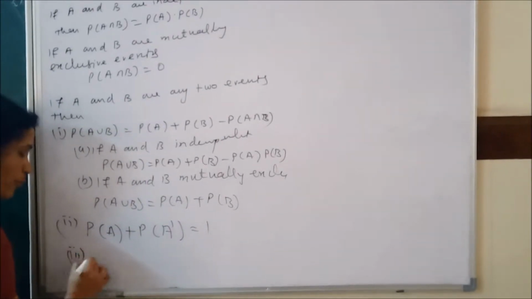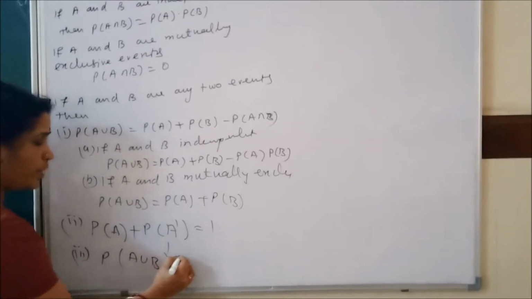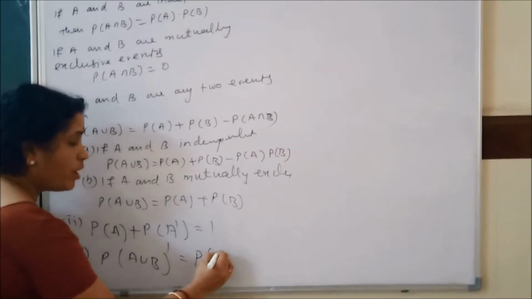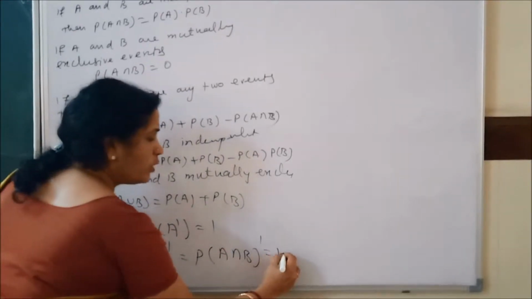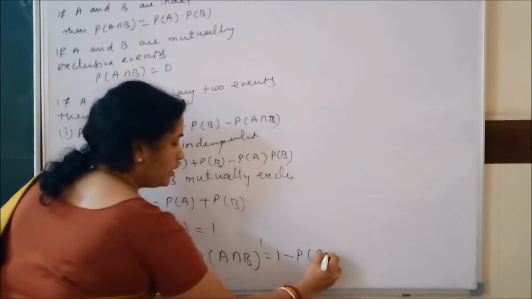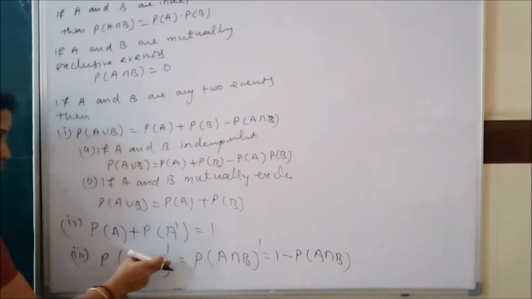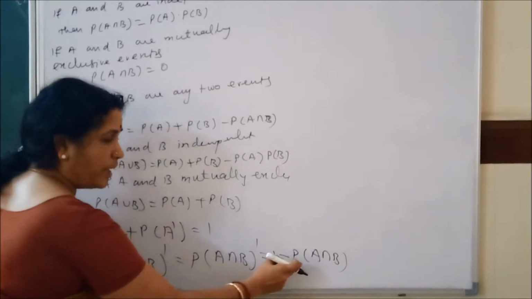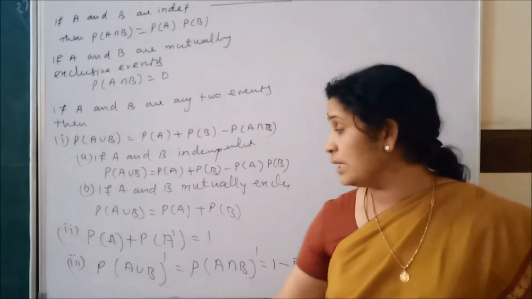Next, giving the De Morgan formula: the probability of (A union B) whole complement is equal to, as per De Morgan's law, the probability of (A complement intersection B complement), that is equal to 1 minus the probability of A intersection B. So the probability of (A union B) whole complement can be written as 1 minus the probability of A intersection B. Clear? If A and B are any two events.